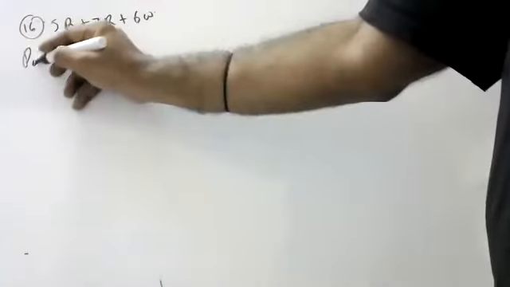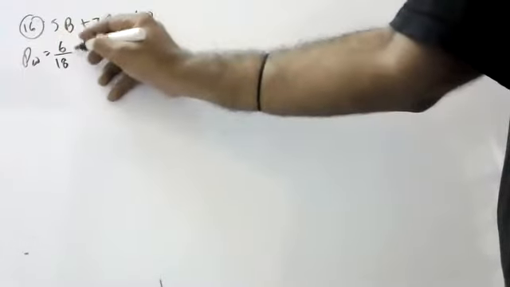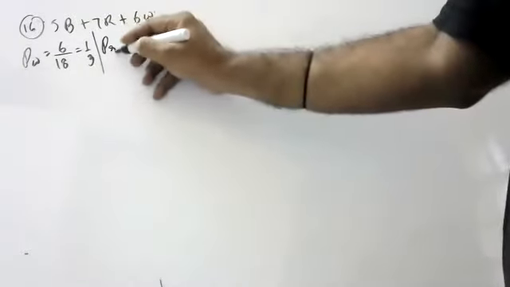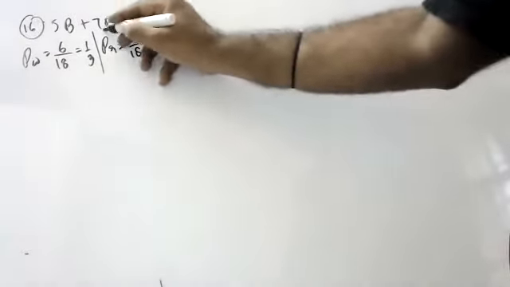What is the probability of white? 6 by 18, that is 1 by 3. Okay. Next, what is the probability of red? 7 by 18.